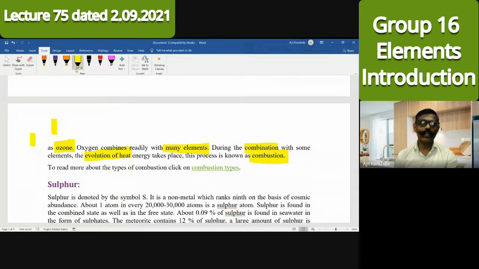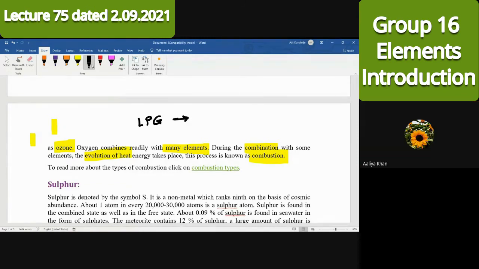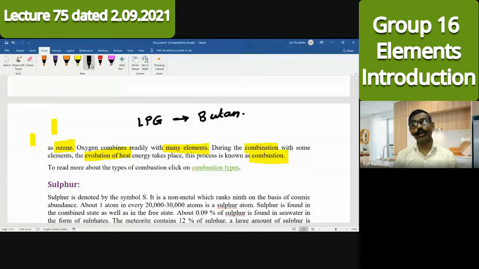Simply in the kitchen, whatever gas we burn, which gas is present in an LPG cylinder? Butane, in more quantity.